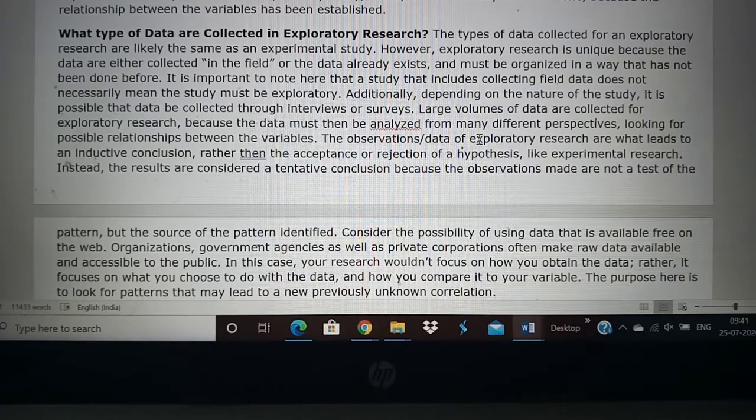Then in your exploratory research you will check for unknown things. So what are the reasons why these 50 people died? Whether they have had any surgery in the past, whether there is any internal fixator, whether there is any cancer that has not been diagnosed yet. So these are all new things that you will check. In other people, we know that they have diabetes and hypertension by routine check. But when somebody has died, we go into detail. So all this data has to be collected. So there are a lot of variables, dependent variables and independent variables.